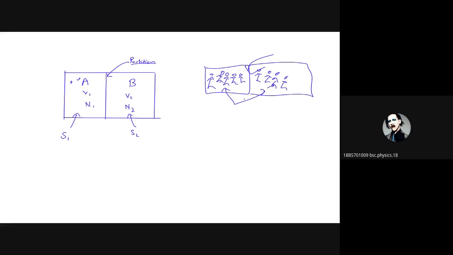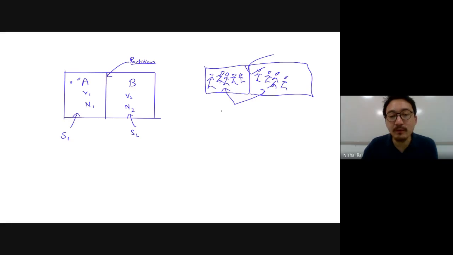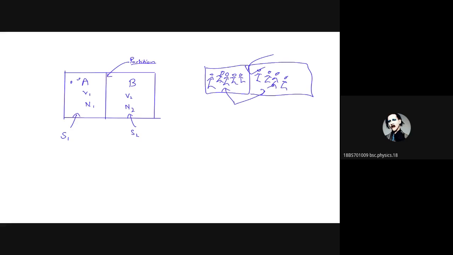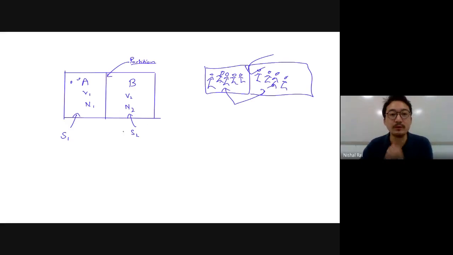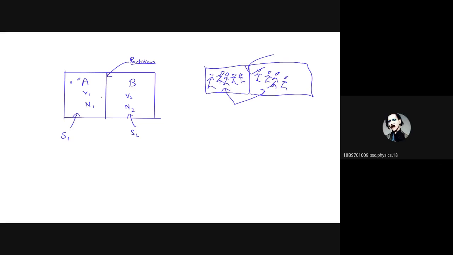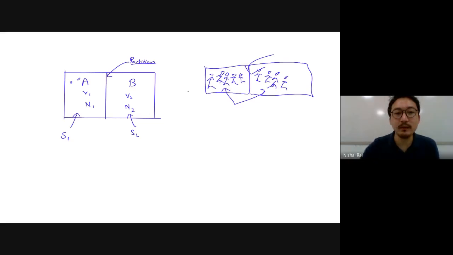More random, sir. So that's why what will happen? The entropy will increase. Yes, sir. Finally, the air molecules will start mixing with each other. Clear? Yes, sir. So that's why the entropy will increase.